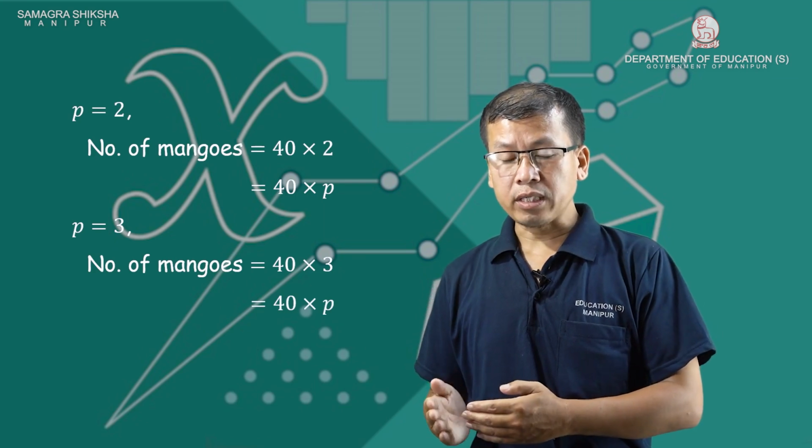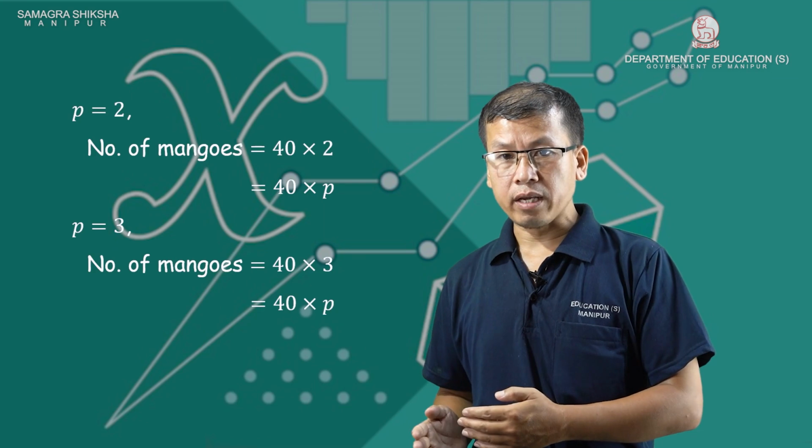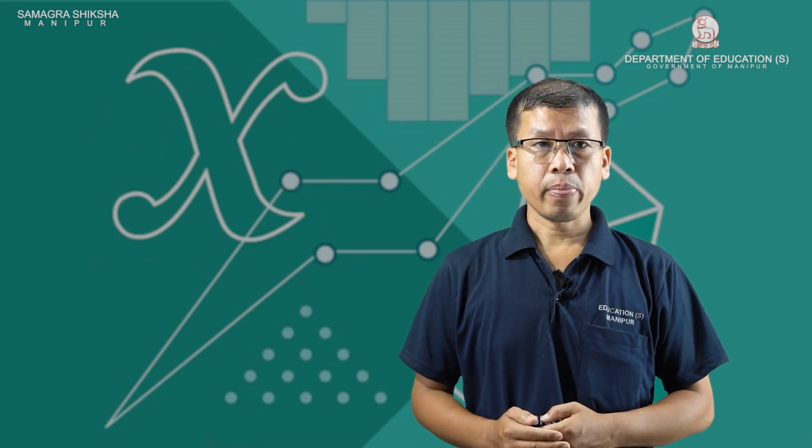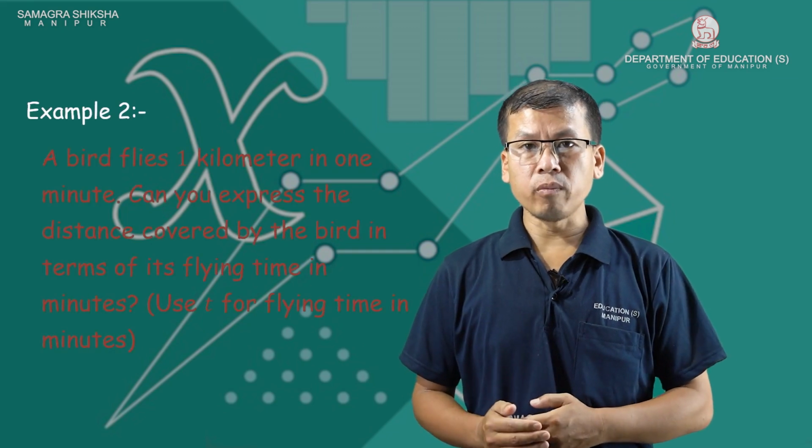As the number of boxes changes, the number of mangoes also changes. Next, a bird flies 1 kilometer in 1 minute.